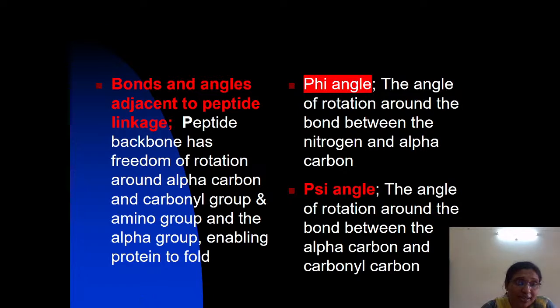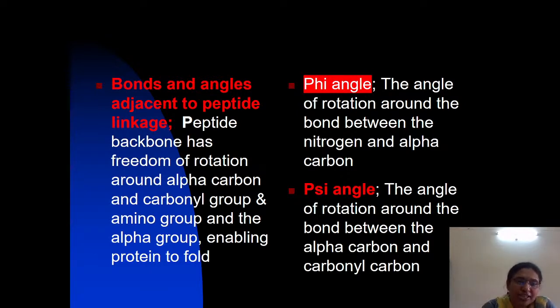What you have to understand is that there is no freedom to rotate around peptide bonds. But the bonds between the alpha carbon and the carbonyl group, and between the amino group and the alpha carbon, are flexible.